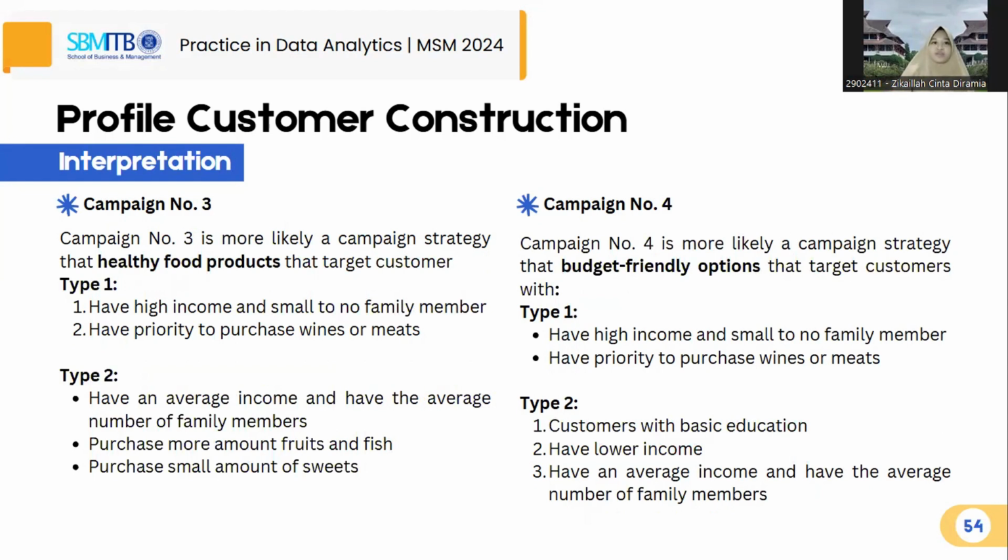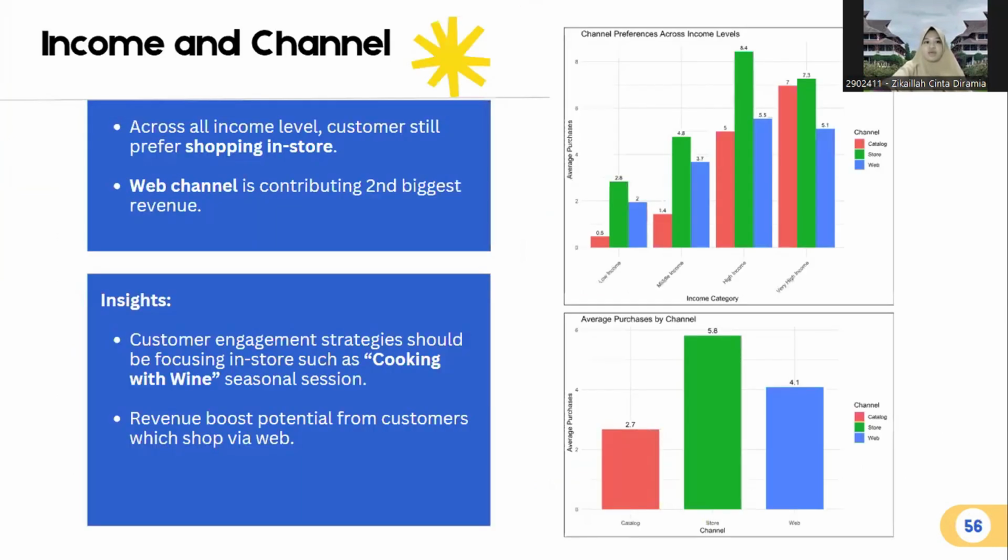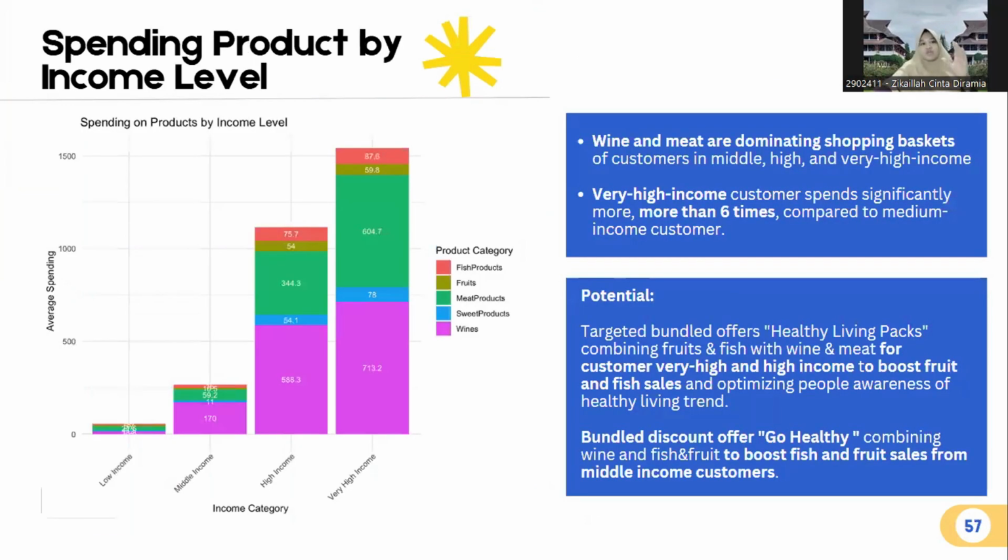The fourth campaign is accepted by basic level education customers with lower income and several family members. And the fifth one is accepted by customers with spending behavior on sweets. Then the second step is visualization. We found that shopping in store contributes the biggest revenue, with fish and meat dominating the shopping basket. Based on demographics, very high income customers spend more than six times compared to medium income customers.